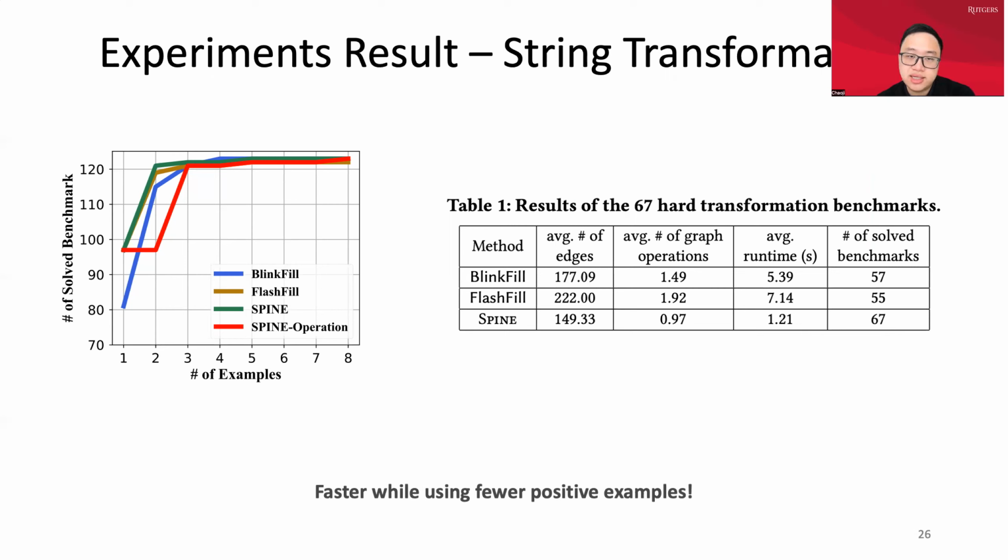This is because in this benchmark, the number of examples is limited, and BlinkFill and FlashFill cannot solve the benchmarks using this limited number of examples. In contrast, SPY can make use of the negative information. If it has some wrong transformation, it can learn from this wrong transformation and use the negative information. We can see that SPY is faster while using fewer positive examples.